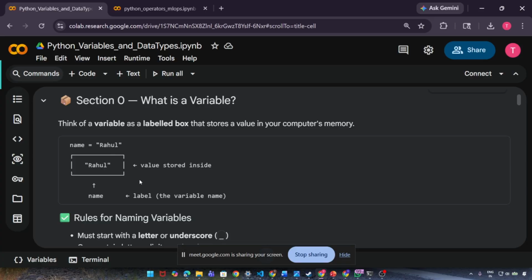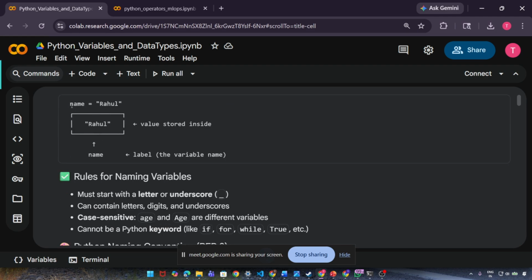Okay. So the very first section that we are going to discuss is regarding variables. What is a variable? Think of a variable as a labeled box that stores a value in your computer's memory. As simple as that. Like here I have shown one example. You can see I have defined one variable, name equals Rahul. Now you can think like this: Rahul is the value stored inside this box, and we are labeling this box as name. This is the variable name.